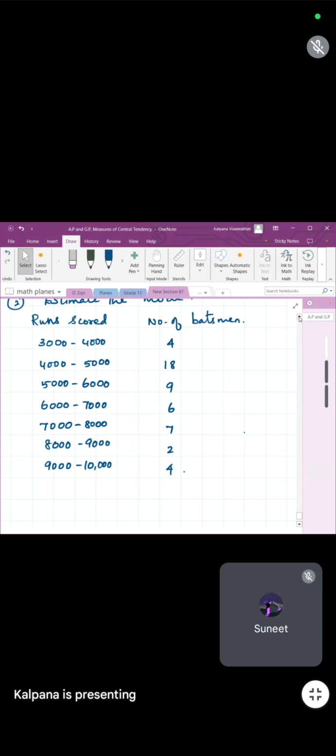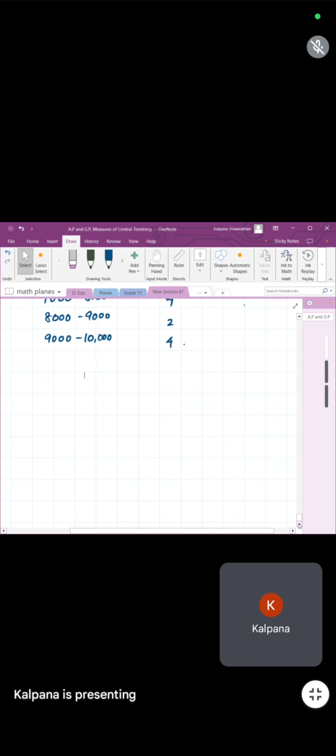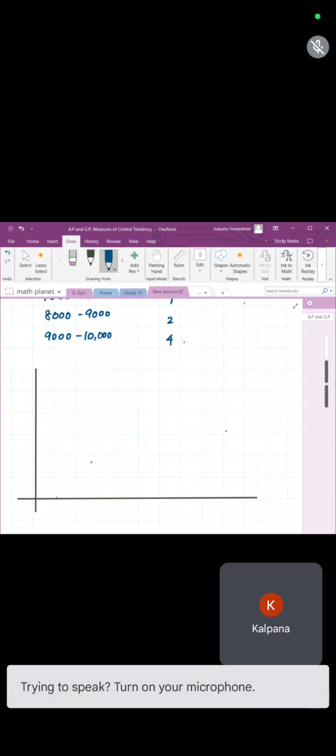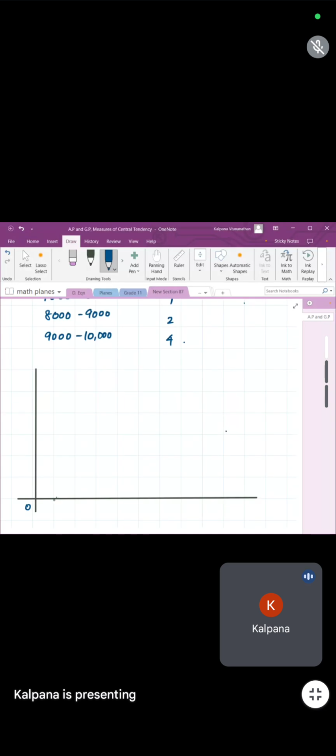So draw the histogram, children. Your first value is starting from 3,000.